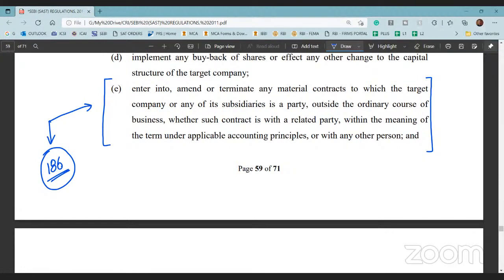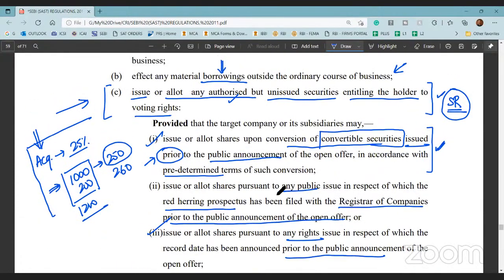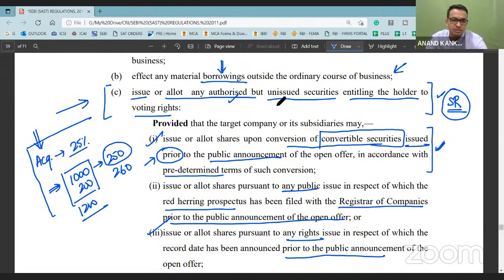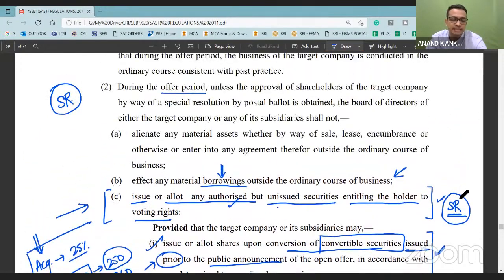Sir, so final answer would be it is possible. Yes, Pac-Man is still possible. Pac-Man is still not impossible. In that case, I would say, see, even if you issue shares to the promoters, this is possible. But there is a challenge that you need to pass SR.